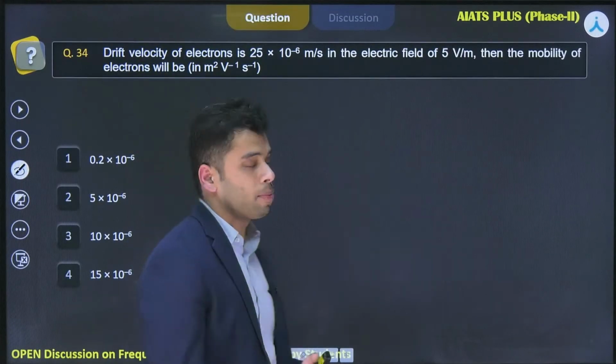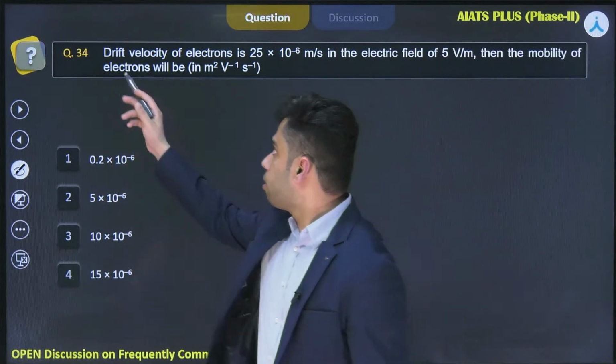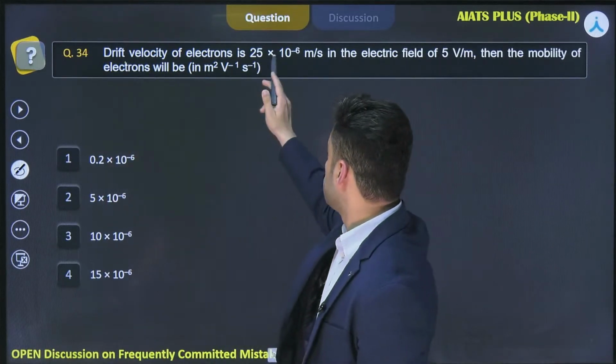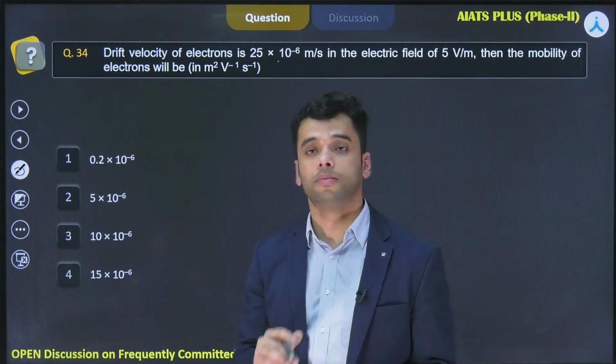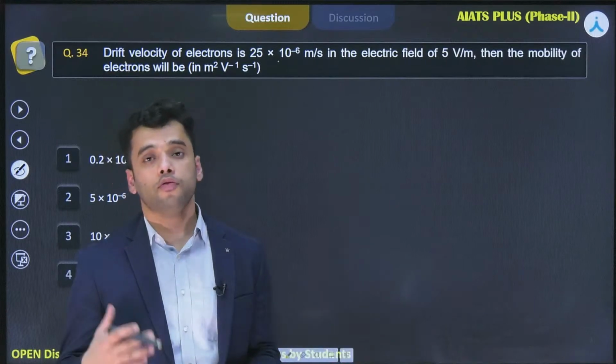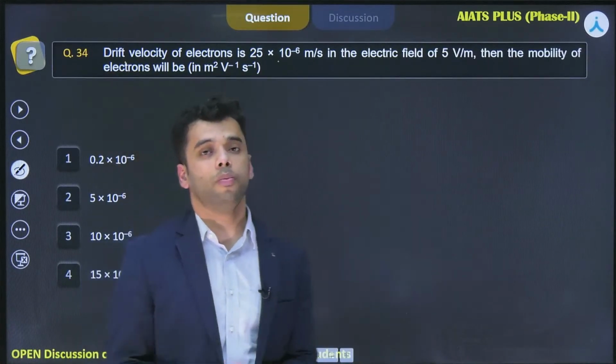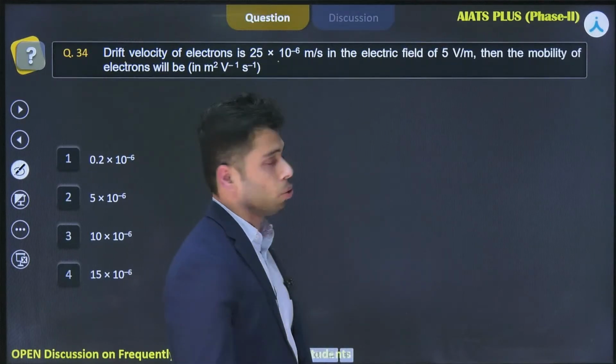There you go. It is a problem based on the chapter of current electricity, right? And it says that drift velocity of electron is 25 into 10 raised to the power minus 6 meter per second in the electric field of 5 volt per meter, then the mobility of electrons will be. So you need to find the mobility of the electrons, and the units are given to you, right?